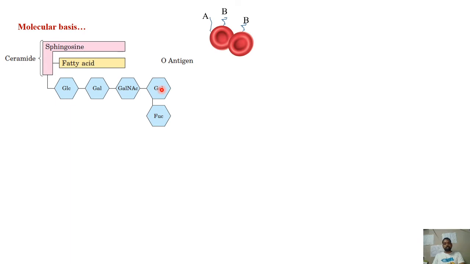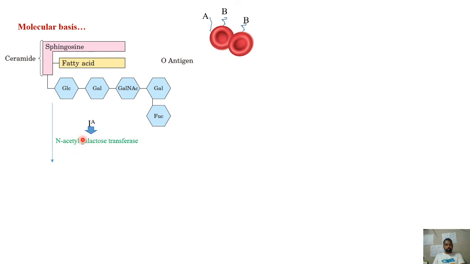In the person with the A blood group, the allele IA is present. As we know, allele means it is actually a gene only, one form of a gene. So in the person with IA, this gene or allele is able to produce N-acetyl galactosamine transferase. This is the enzyme produced in the person with the IA gene.